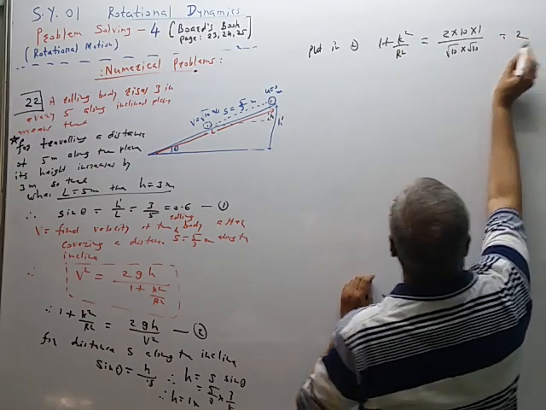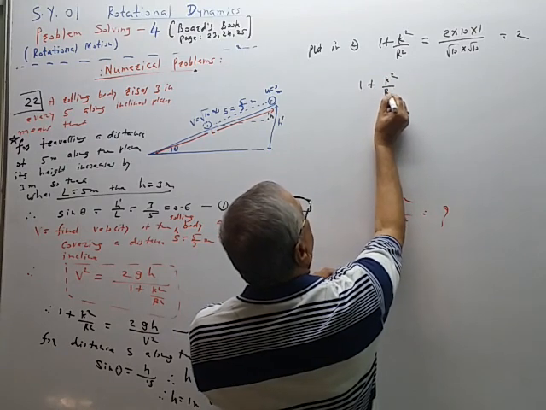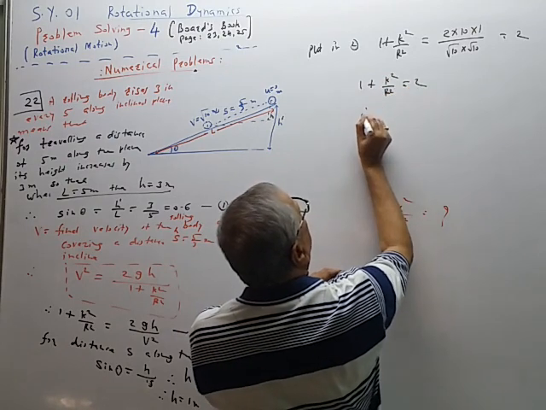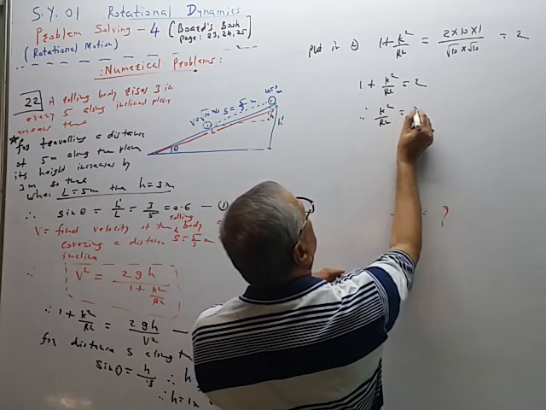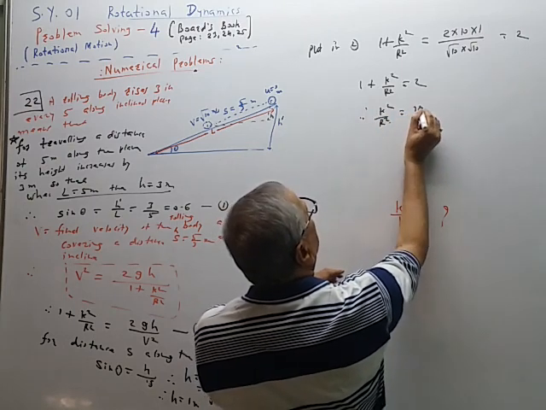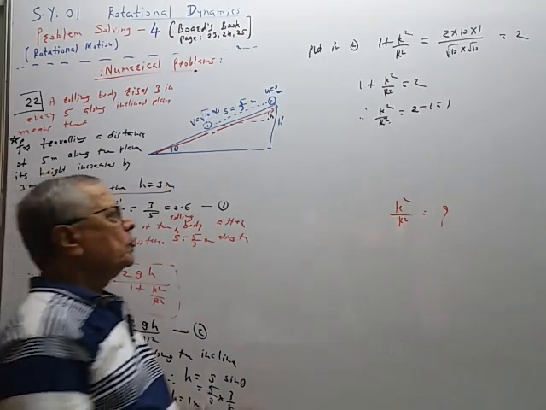So 10 cancels, so this is equal to 2. So 1 plus k square upon r square is equal to 2. Therefore k square upon r square is equal to 2 minus 1 is equal to 1. Simple calculation.